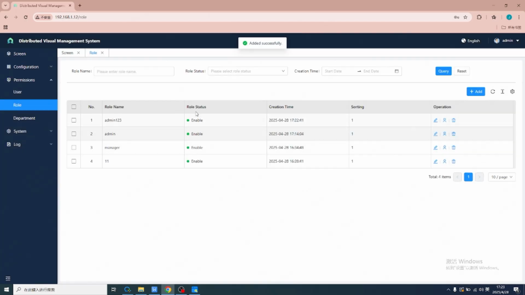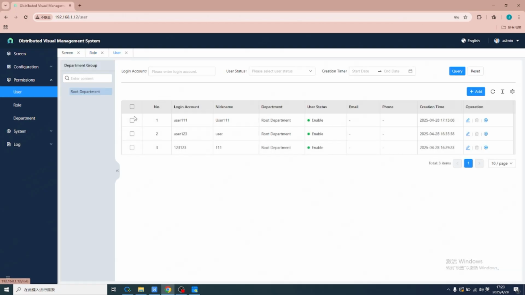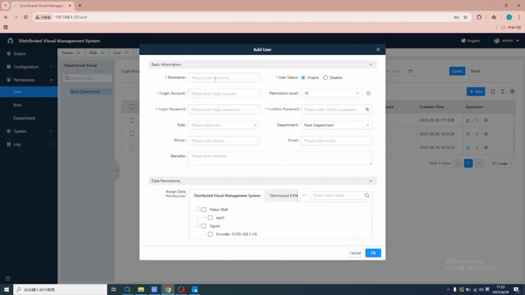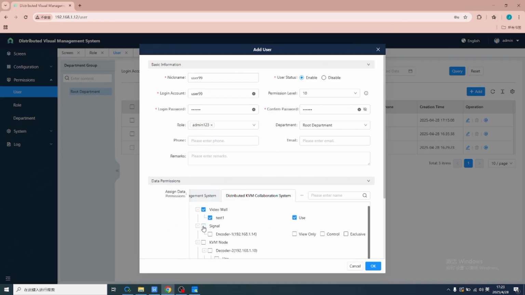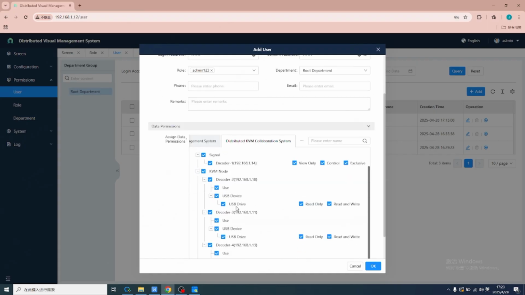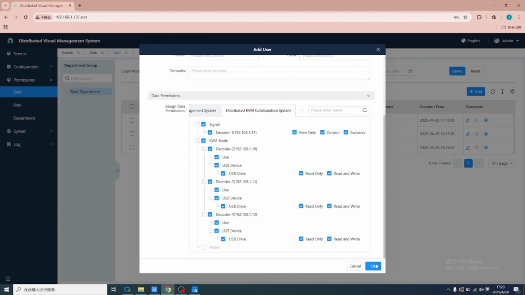Okay, next, create a user. Add a new user and name your user. Give your user an account and password. Then assign a role. Next, assign data permissions. We give all the functions to the user.